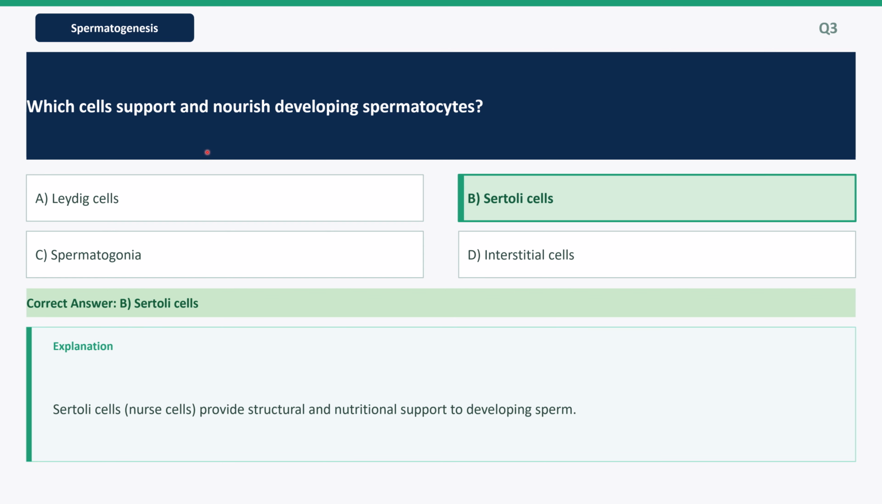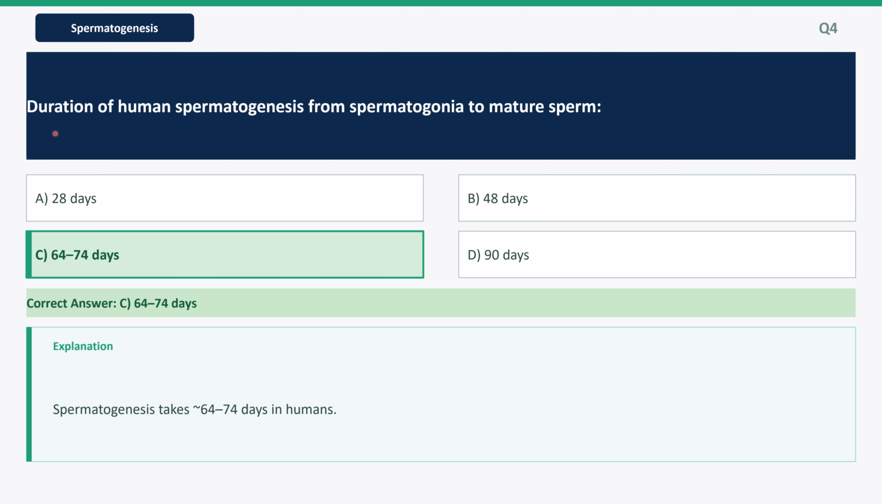Question: which cells support and nourish developing spermatocytes? It's option B, Sertoli cells. Explanation: Sertoli cells, nurse cells, provide structural and nutritional support to developing sperm. Next question: duration of human spermatogenesis from a spermatogonium to mature sperm is. It's option C, 64 to 74 days. Explanation: spermatogenesis takes 64 to 74 days in humans.